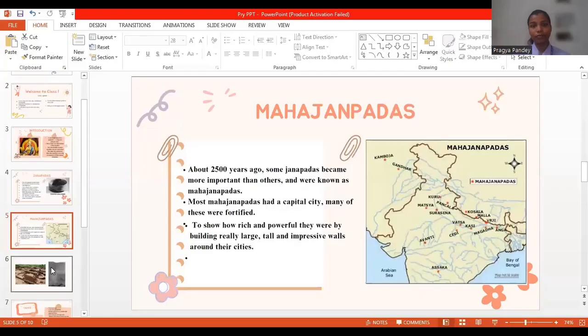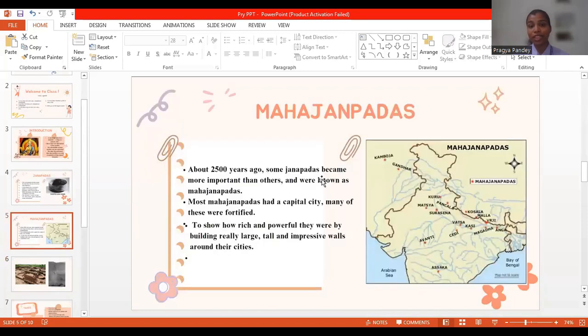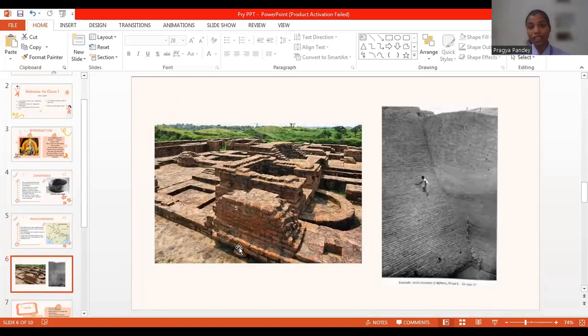Now let's move to the next slide. See, this is one of the important features of Mahajanpad. As I have mentioned in my previous slide, it had a capital city and these were fortified. You can see this is the fortification of the city. This is the picture which you can also find in your NCERT textbook.